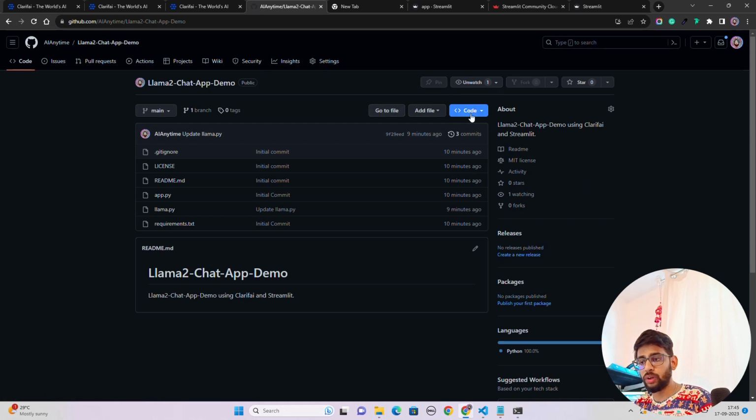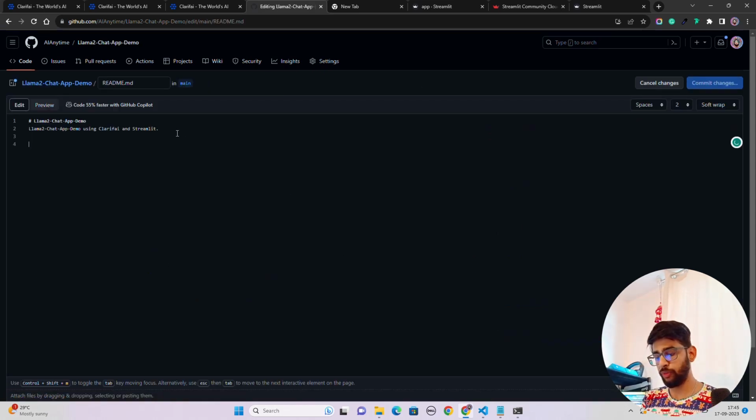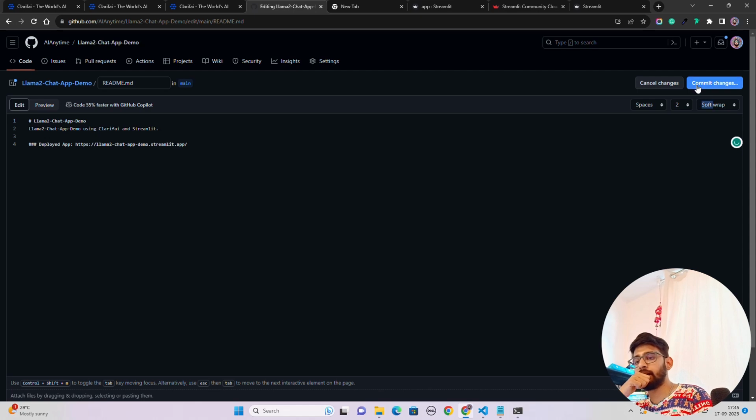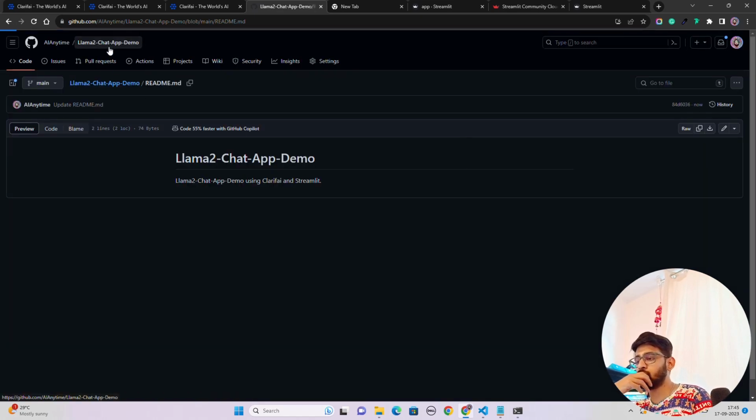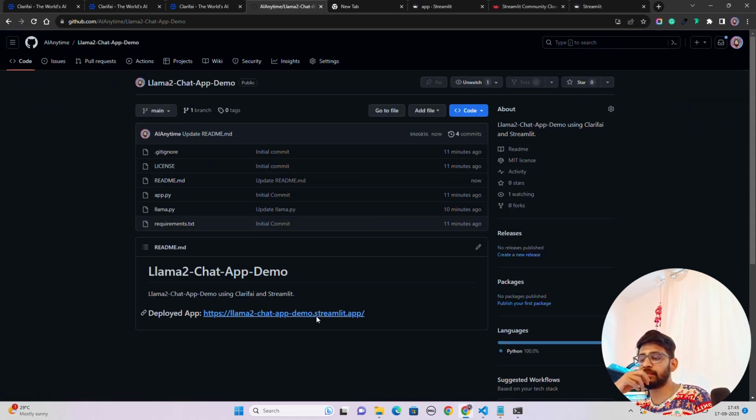And here I'm going to click on the README. So if you want to use that, you can also try it out for some of your use cases. Deployed app link, and you can just go ahead here and let me make commit changes. And once you come back here, you will probably see this app which has been deployed.